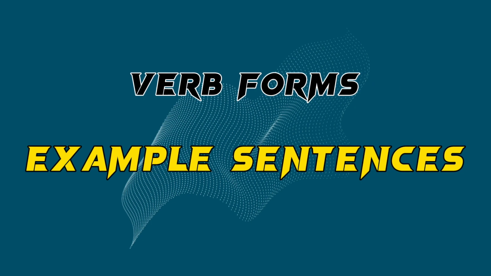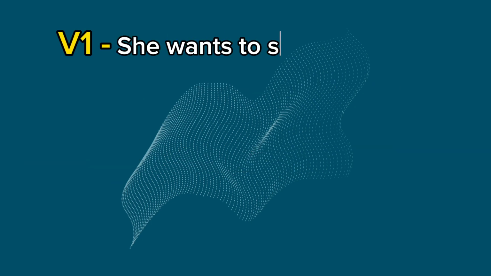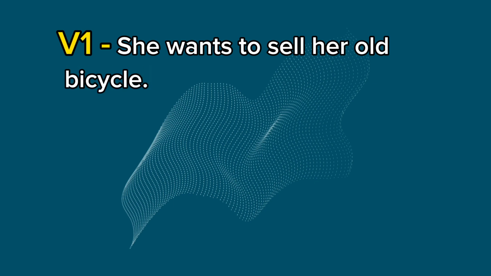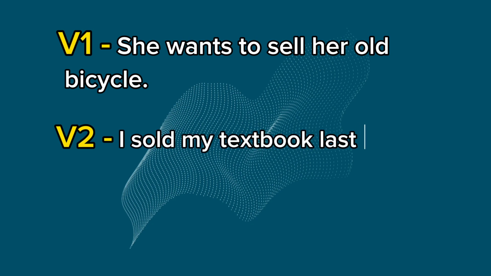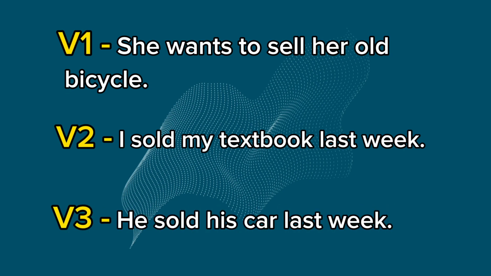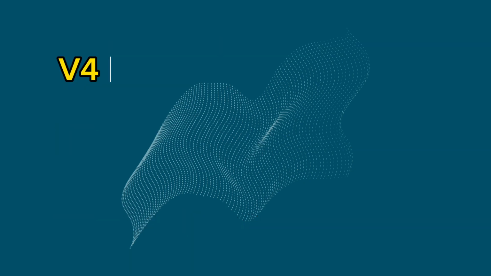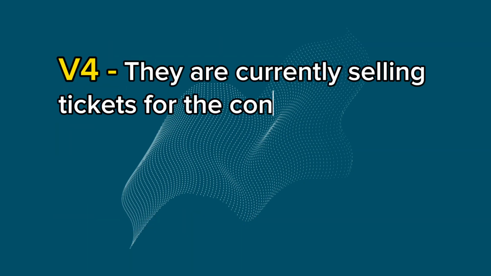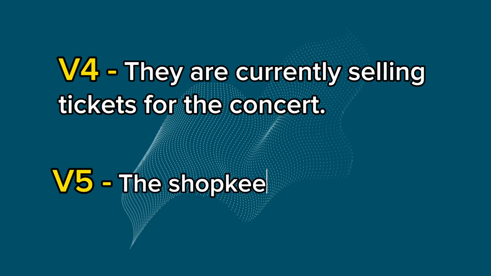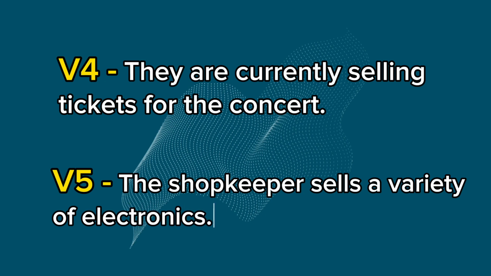Verb forms. Example sentences. V1: She wants to sell her old bicycle. V2: I sold my textbook last week. V3: He sold his car last week. V4: They are currently selling tickets for the concert. V5: The shopkeeper sells a variety of electronics.